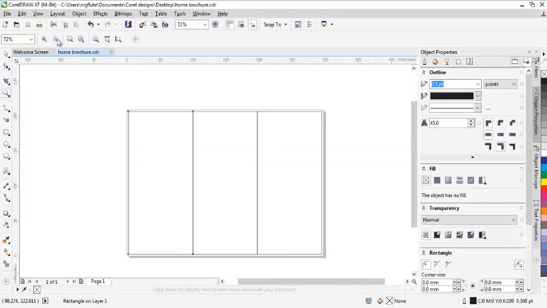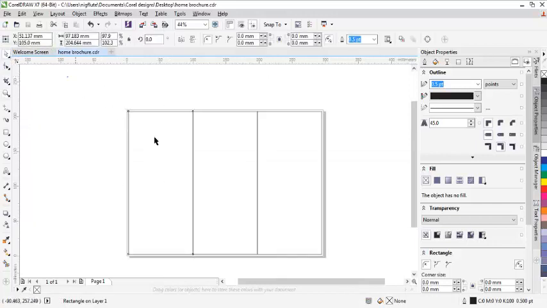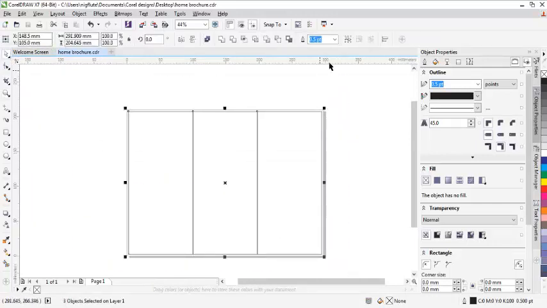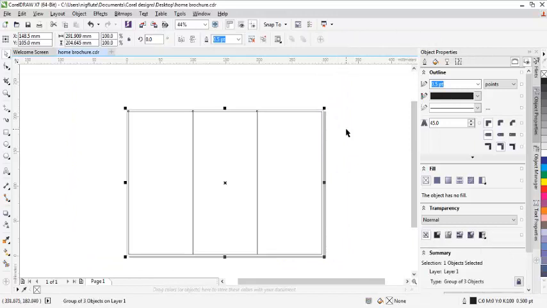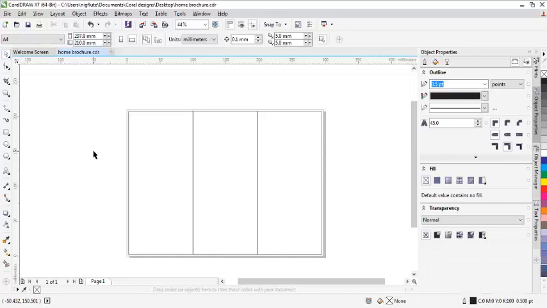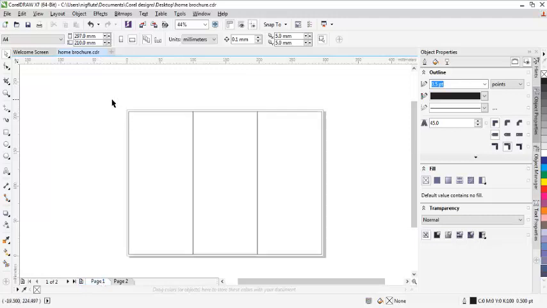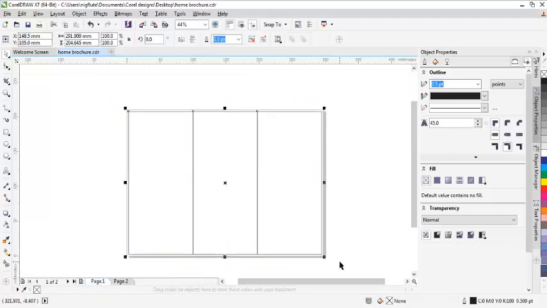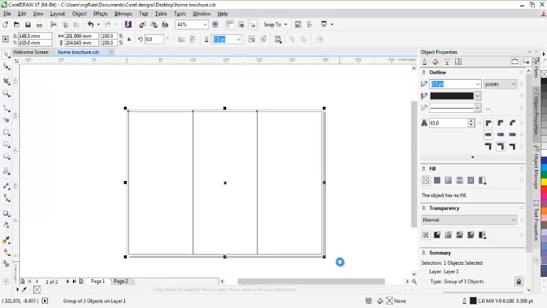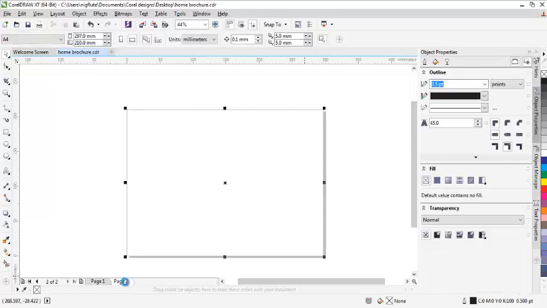Now let me group again so that I will centralize my work on P. Now because the brochure is front and back document, I intend to create another page by clicking this plus sign. Then I'll copy this, Ctrl C, then I'll go to the second page, paste it.